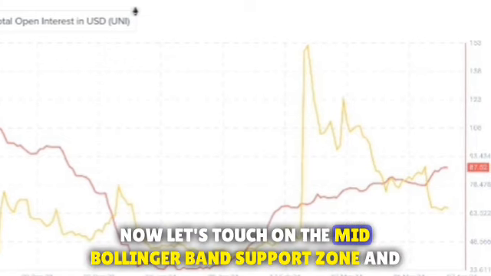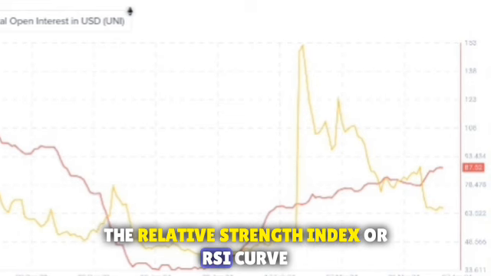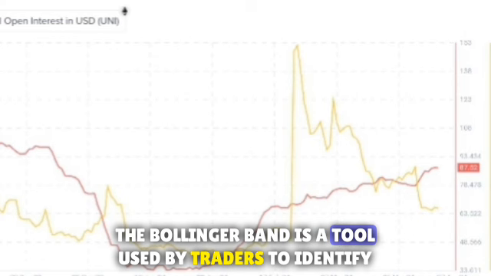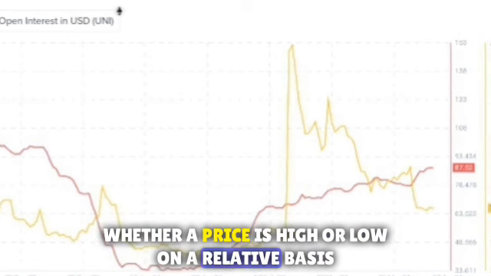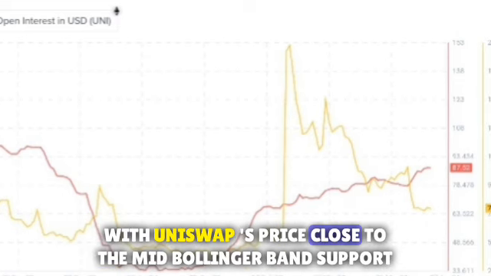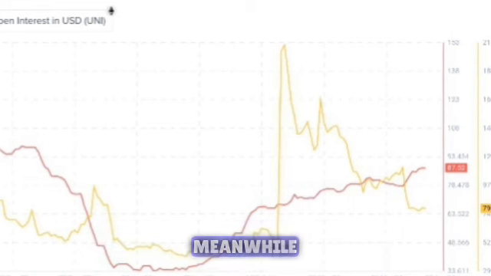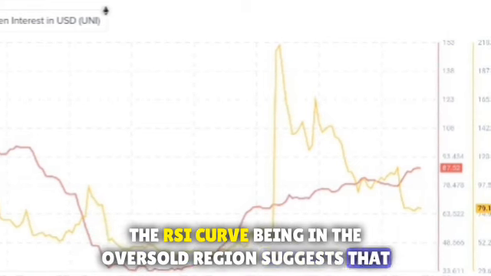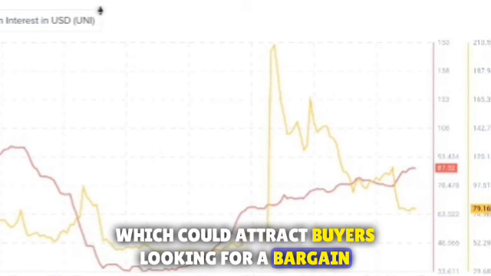Now let's touch on the mid-Bollinger Band support zone and the Relative Strength Index, or RSI, curve in the oversold region. The Bollinger Band is a tool used by traders to identify whether a price is high or low on a relative basis. With Uniswap's price close to the mid-Bollinger Band support zone, it indicates a potential turning point. Meanwhile, the RSI curve being in the oversold region suggests that Uniswap might be undervalued at the moment, which could attract buyers looking for a bargain.